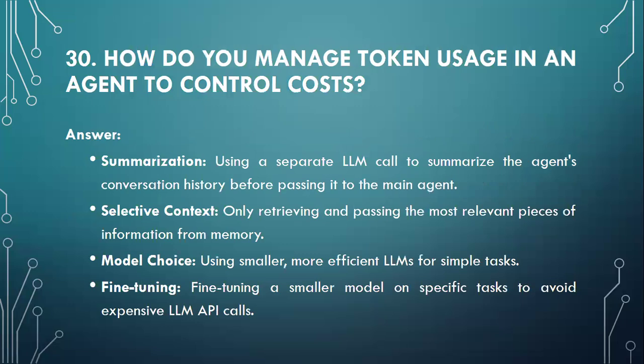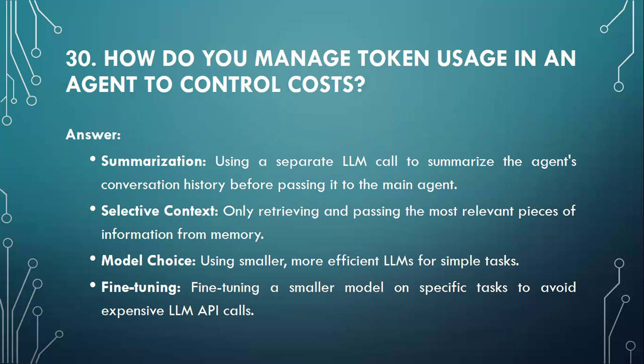Moving to question number 30. How do you manage token usage in an agent to control cost? Summarization: using a separate LLM call to summarize the agent's conversation history before passing it to the main agent.